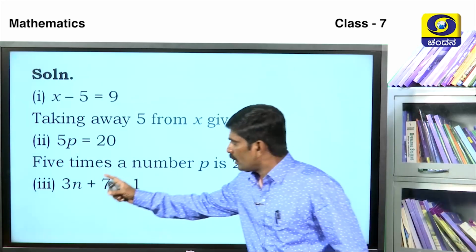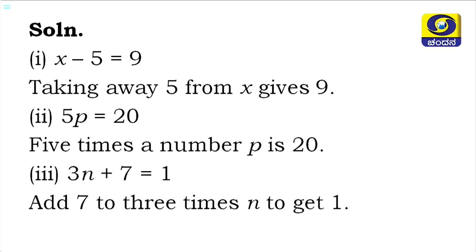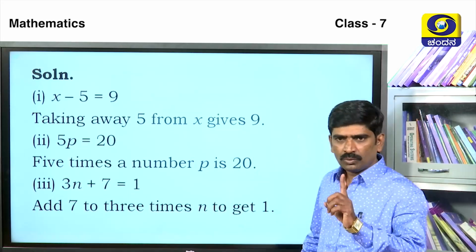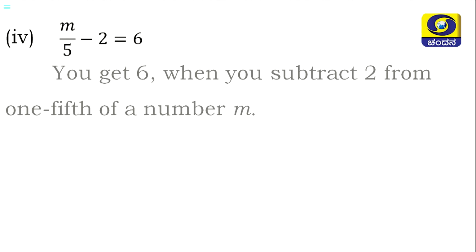Third one, 3n plus 7 is equal to n. Add 7 to 3 times n. Fourth one, m divided by 5 minus 2 is equal to 6. You get 6 when you subtract 2 from 1/5 of a number m.